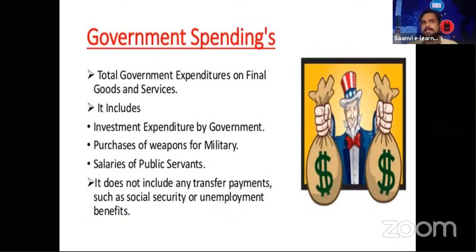Next is government spending. Total government expenditure of final goods and services. It includes investment and expenditure by the government, purchase of weapons, military. So what all expenditure comes under this? Salaries of public servants like government officers. All this comes under government spending.